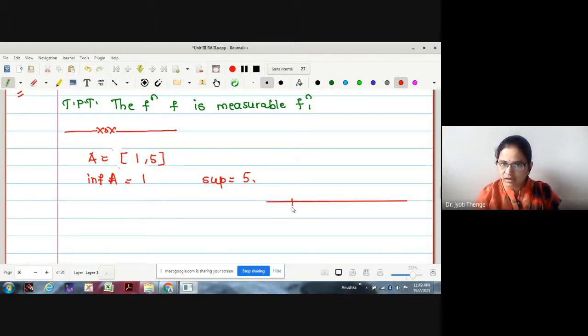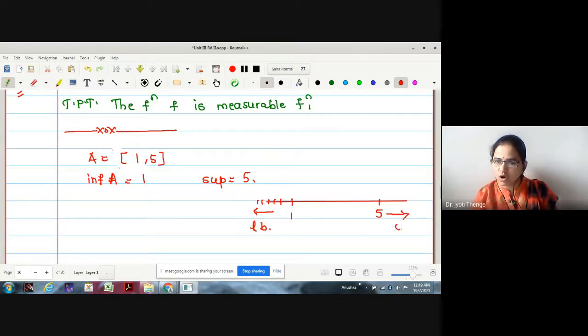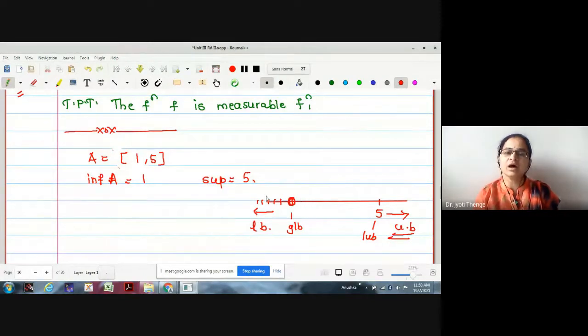What is the meaning? From 1 to 5, if we take any lower bounds, all these previous values are the lower bounds, and all these values are the upper bounds. Among these, this is the greatest lower bound, and this is the least upper bound. The question is, if we add some positive quantity to this GLB, will it be an upper bound?